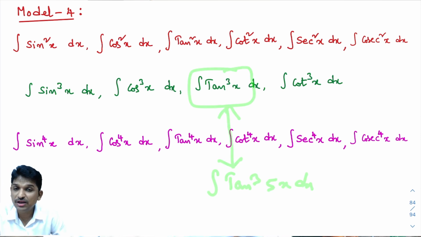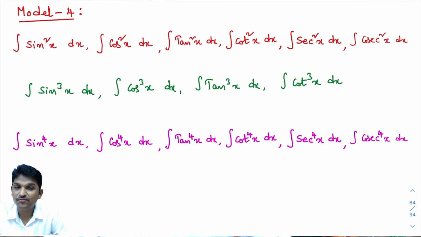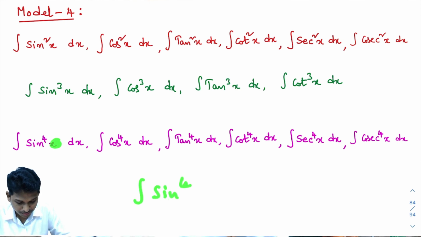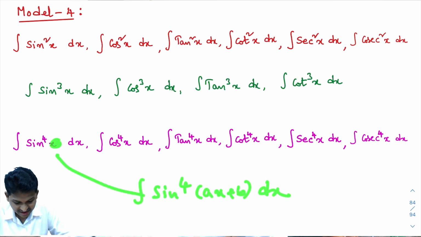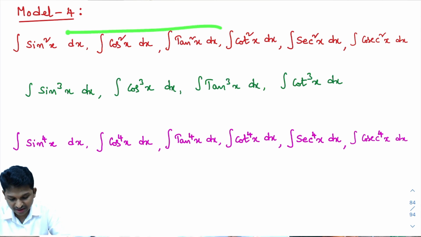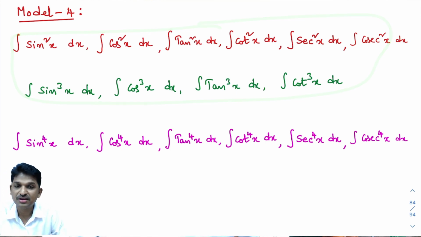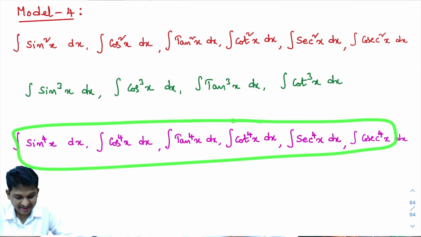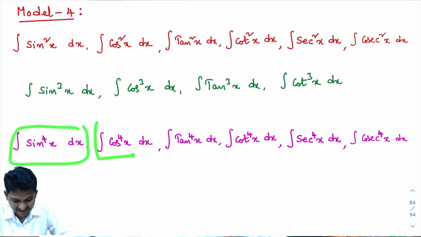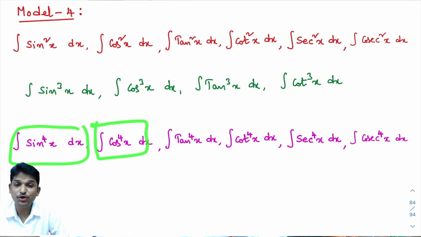So, model number 4, what you are learning, has this extension also. Suppose here sin power 4x is there. Integral of sin power 4 of ax plus b is there. Then how will we do this? Same base procedure. These two are the same model. Okay. However, till now we completed 10 problems. Another 4 problems are there. Of these 4, these 2 are lengthy, a little difficult to understand. However, we will do it neatly, slowly, so that you can understand.